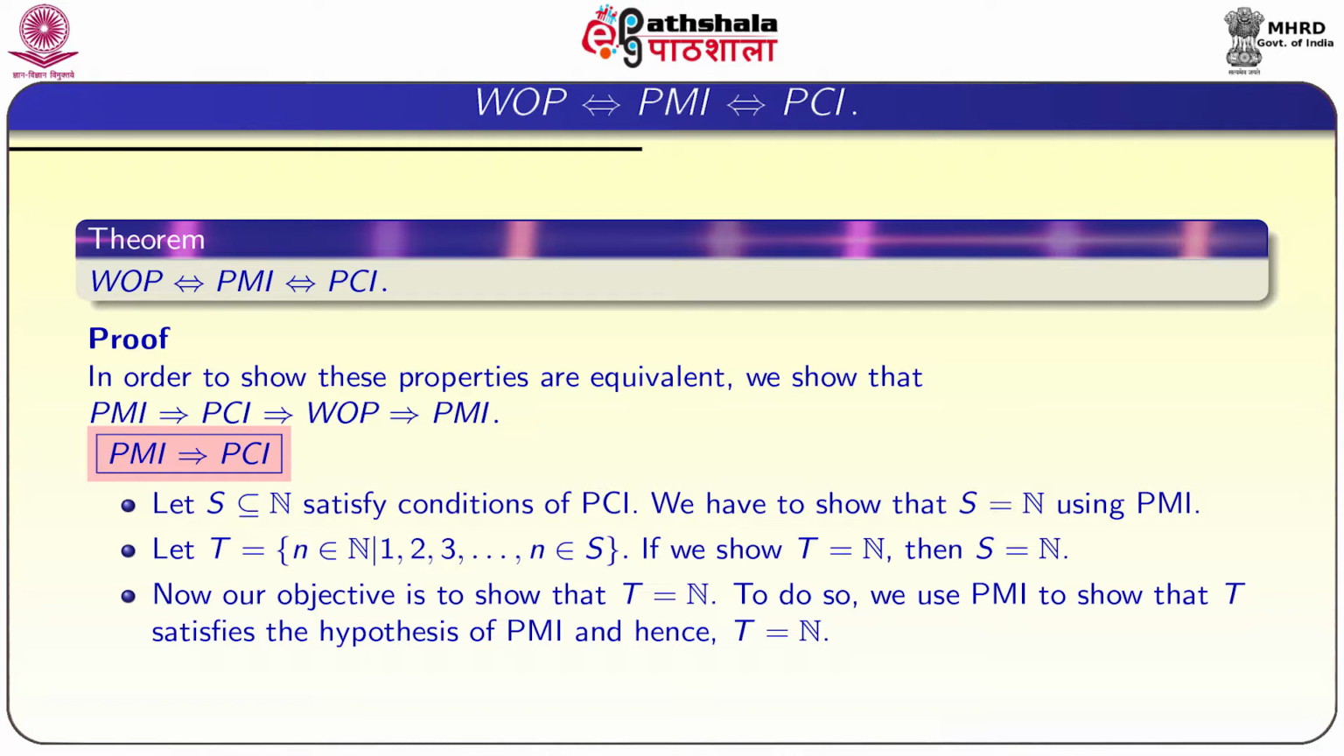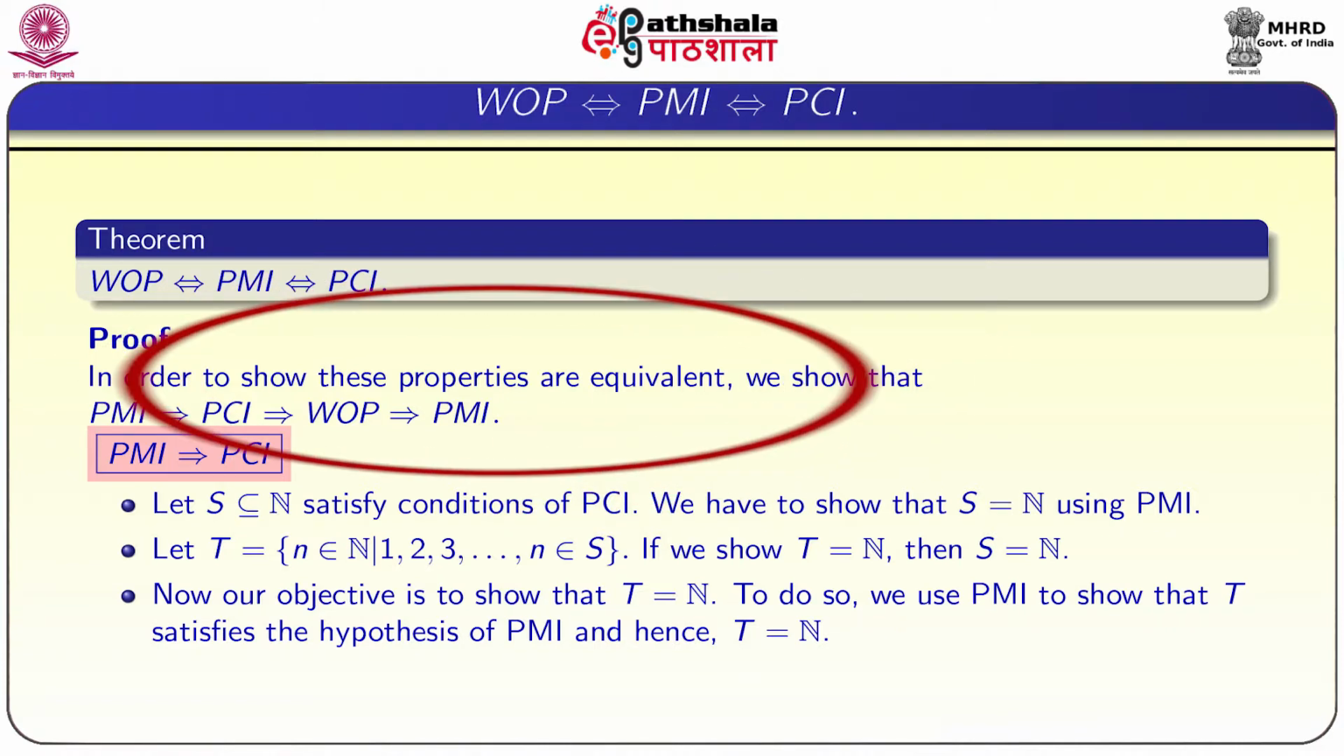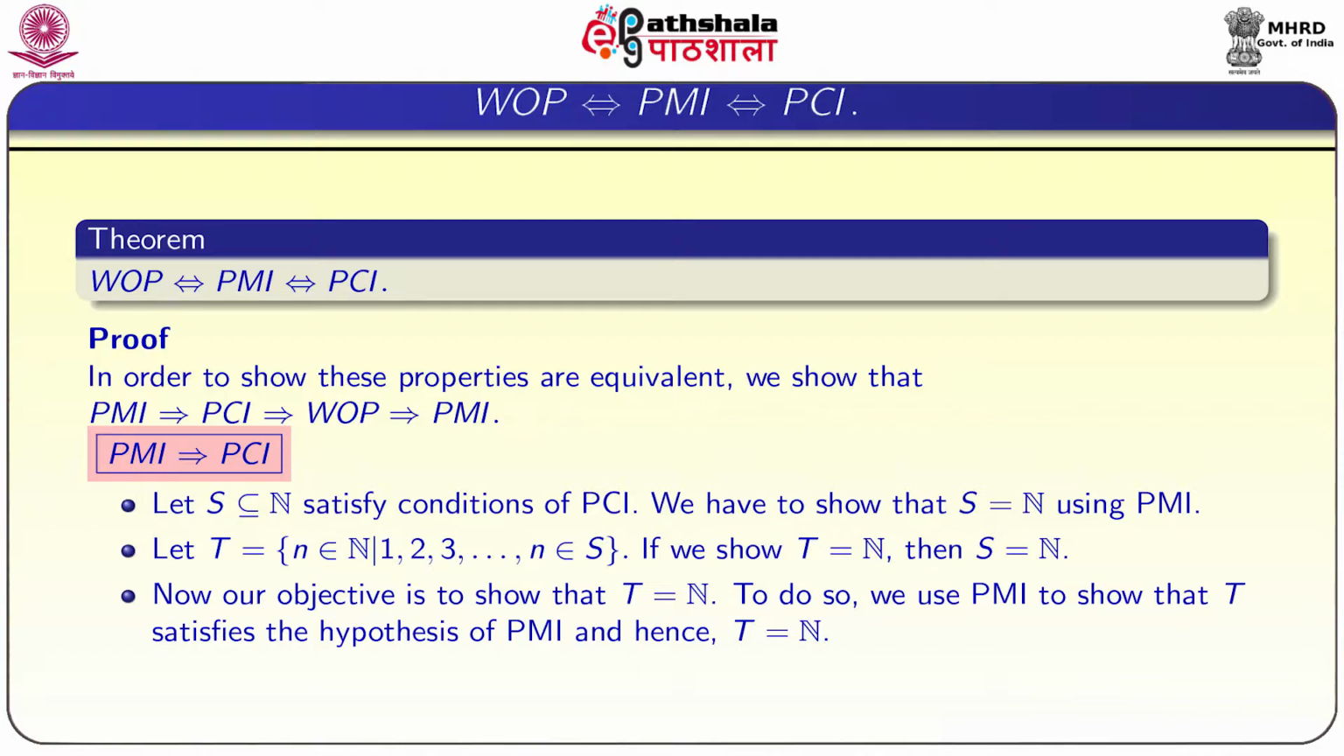So, now the theorem is the equivalence of these three, that is, the well-ordering principle is equivalent to the principle of mathematical induction, which is also equivalent to the principle of complete induction. We will prove in the following manner. In order to show these properties are equivalent, we show in this fashion. The principle of mathematical induction implies the principle of complete induction. The principle of complete induction implies the well-ordering principle. The well-ordering principle implies the principle of mathematical induction. Now, with this each one is equivalent to each other.